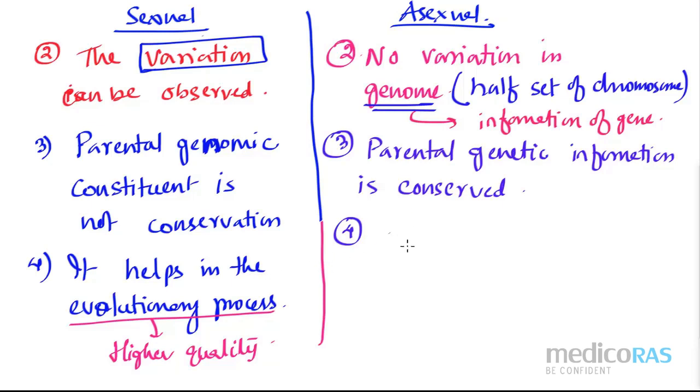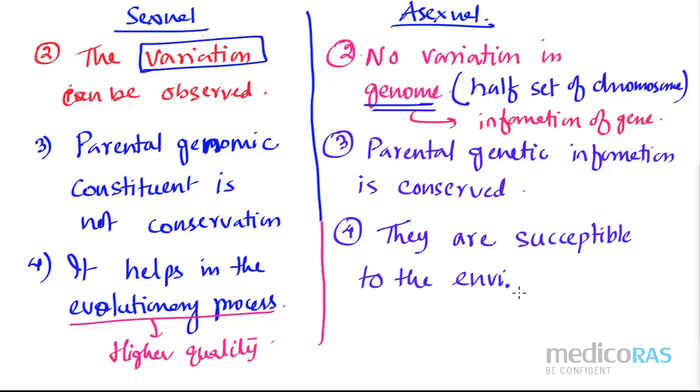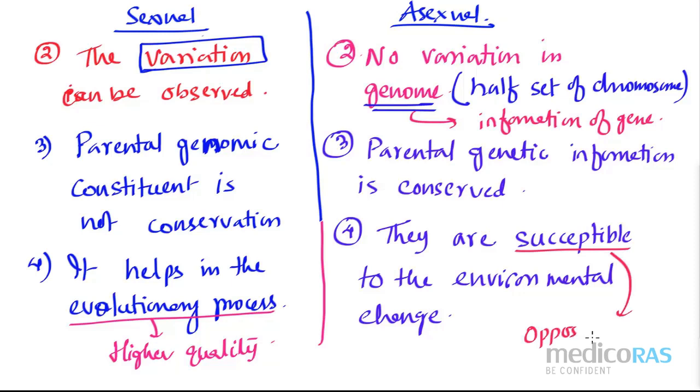So what can I write? Instead of writing these things, I can also write that they are susceptible to the environmental change. Okay, susceptible means what? Opposite of resistance. So the next one: the 4th point we wrote. Number 5th point, please write down.